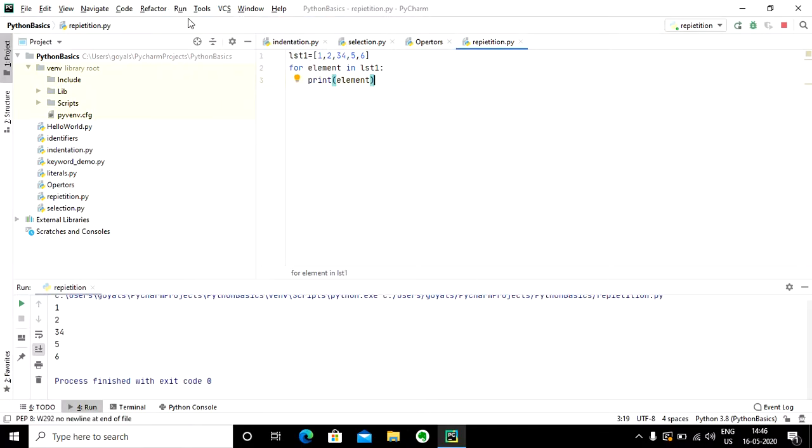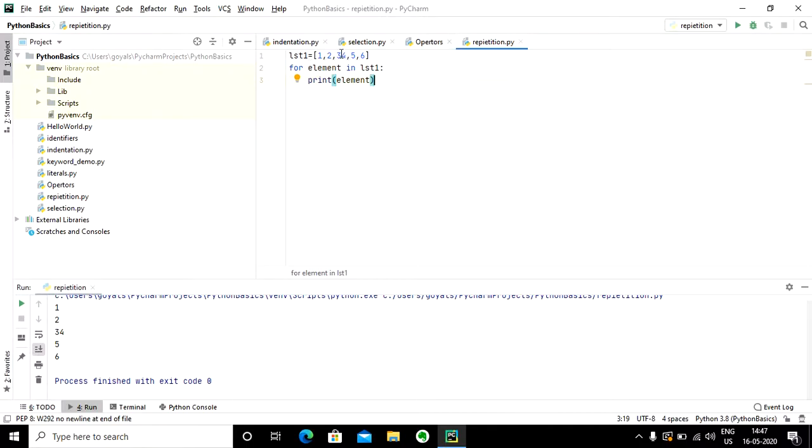So all the elements have got printed. What is going to happen is that this loop is going to start, and the first element of the list would get stored into element. Then the value of element is going to get printed. Then the pointer will move to the next element in the collection, so element will hold 2, and then 2 will be printed.